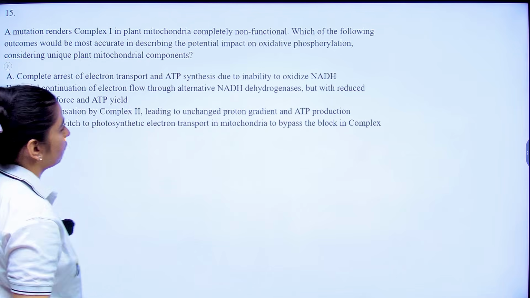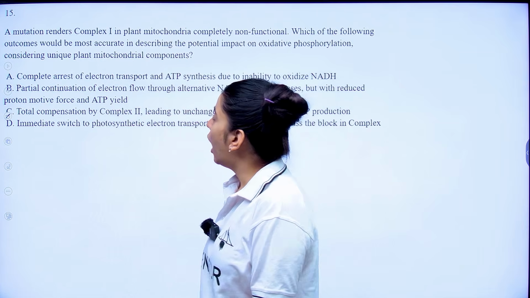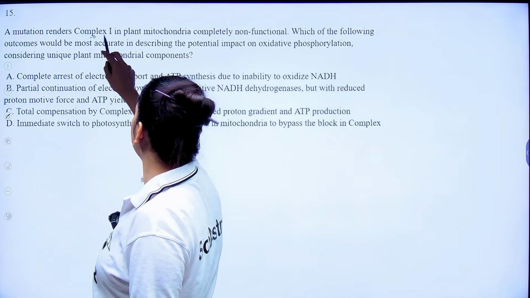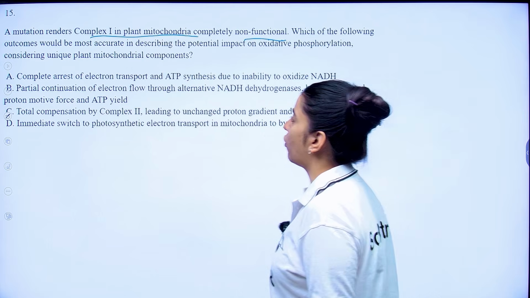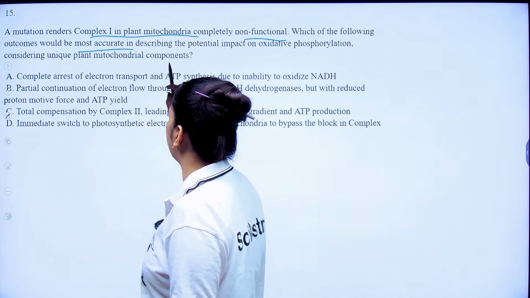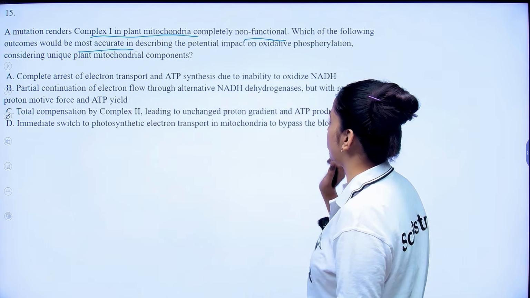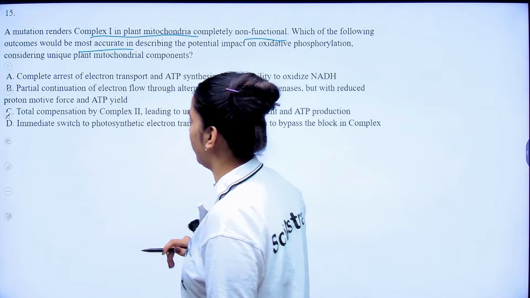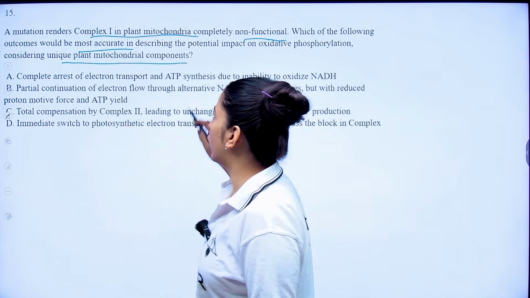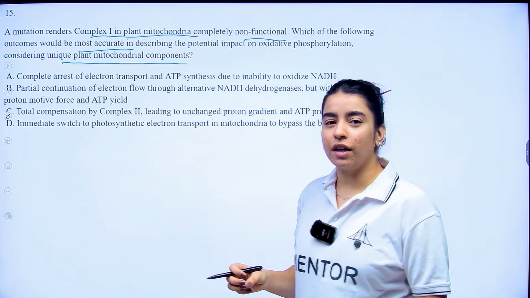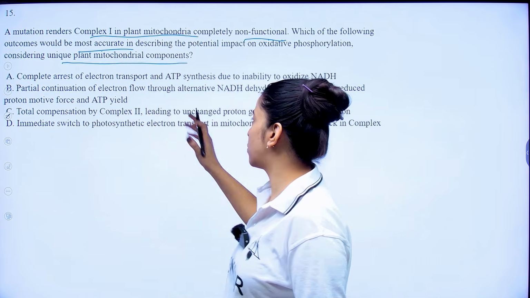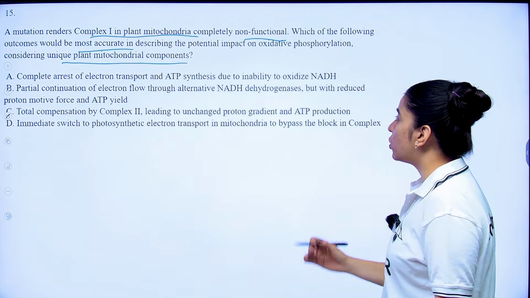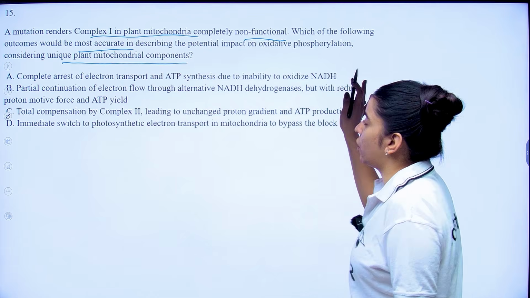Now coming to the 15th question. It says that a mutation renders complex 1 in plant mitochondria completely non-functional. Which of the following outcomes would be most accurate in describing the potential impact on oxidative phosphorylation considering unique plant mitochondria components? The first option is complete arrest of electron transport and your ATP synthesis due to inability to oxidize your NADH.